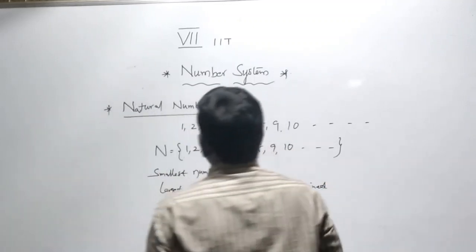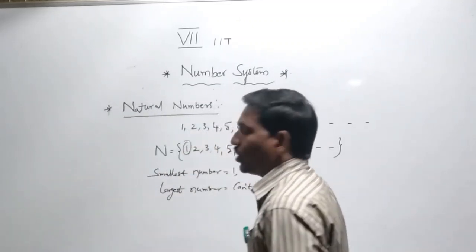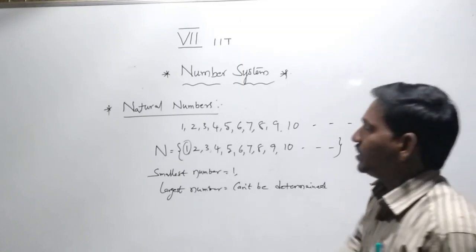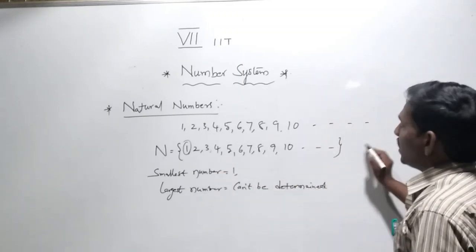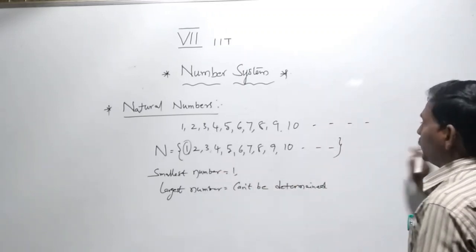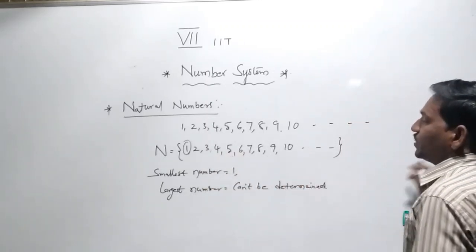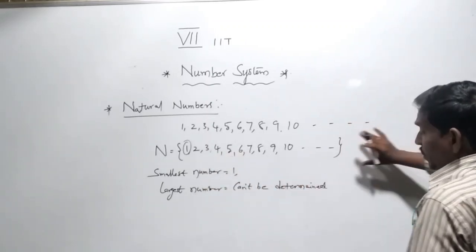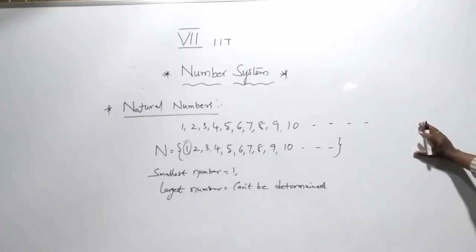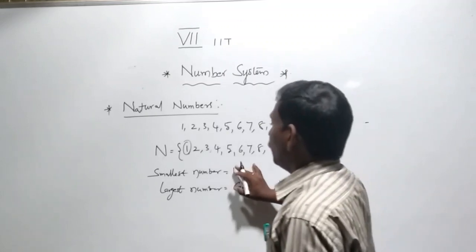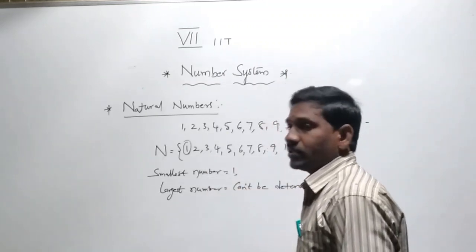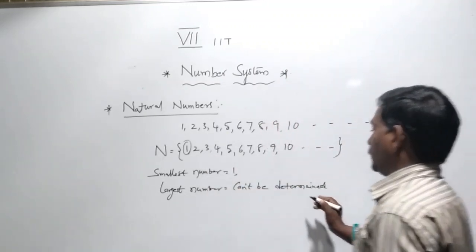Why not? 1 is the smallest number in natural numbers, but the numbers continue: 1, 2, 3, 4, 5, 6, 7, 8, 9, 10, and so on. So we cannot determine the last number or largest number. The smallest number is 1 in natural numbers.